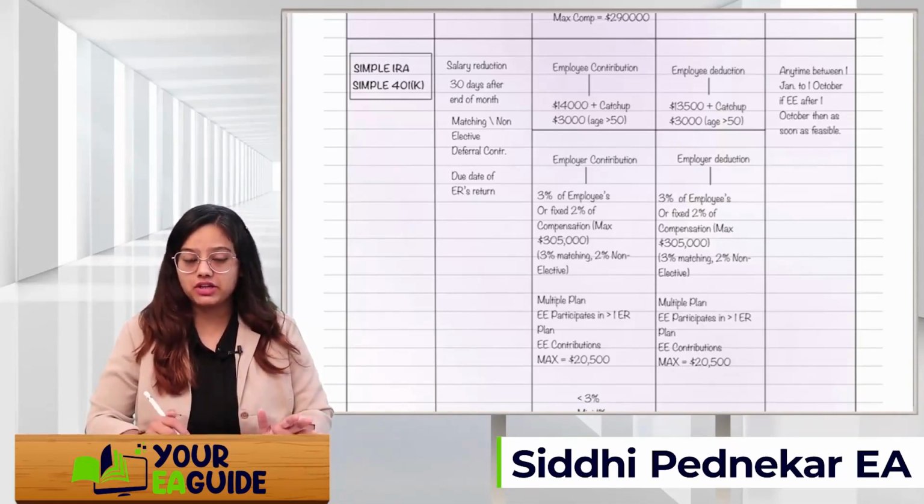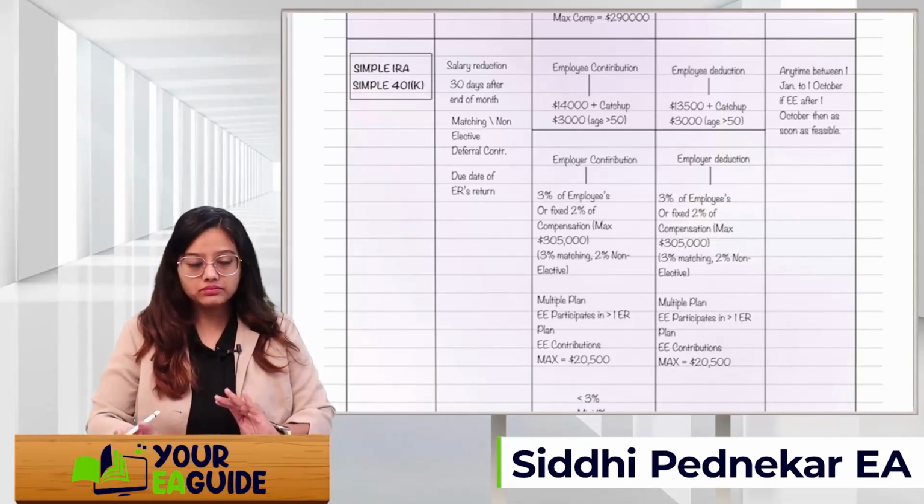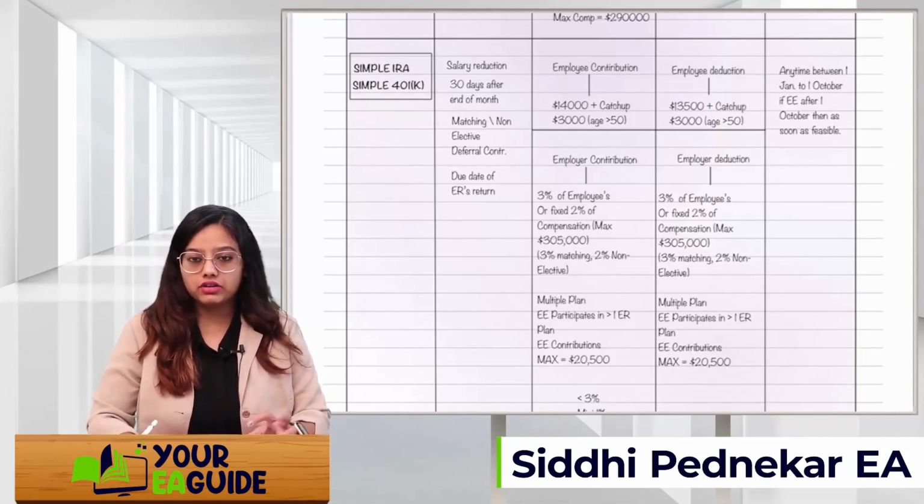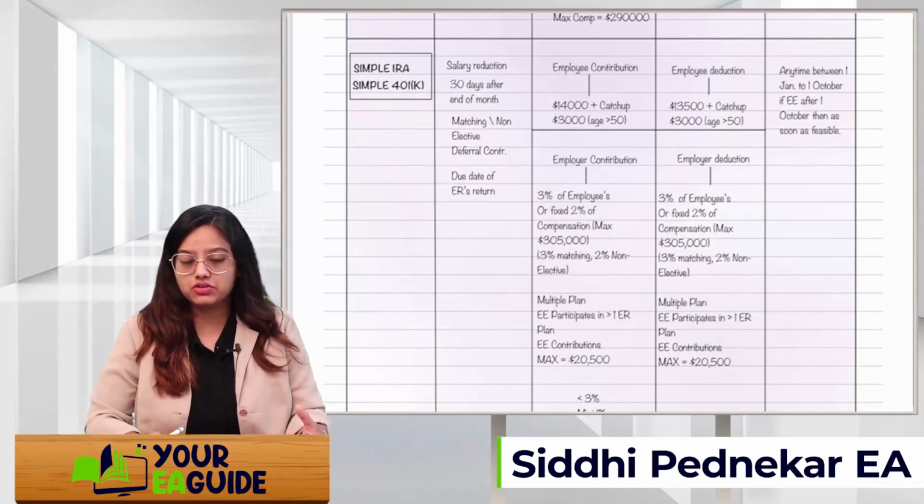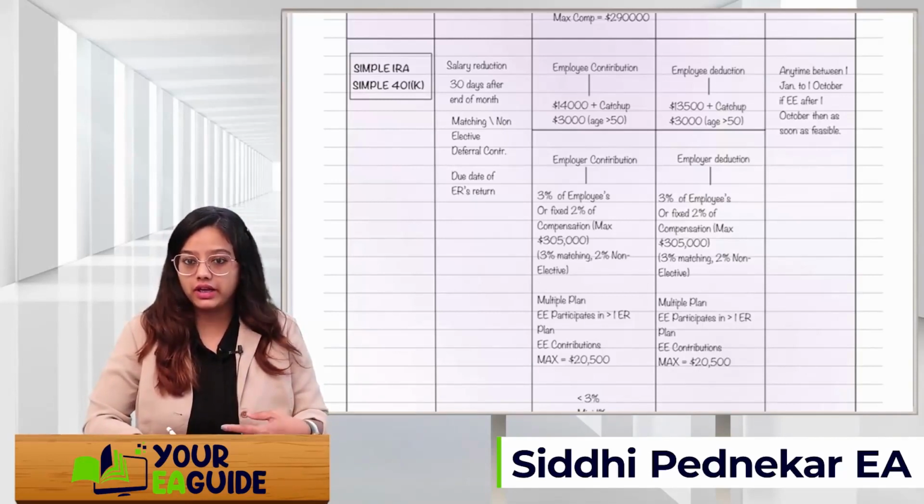3% is the matching. For example, if the salary or wages of a particular employee is, say, 10,000, then 10,000 into 3% they will take, or they can take a 2% non-elective.